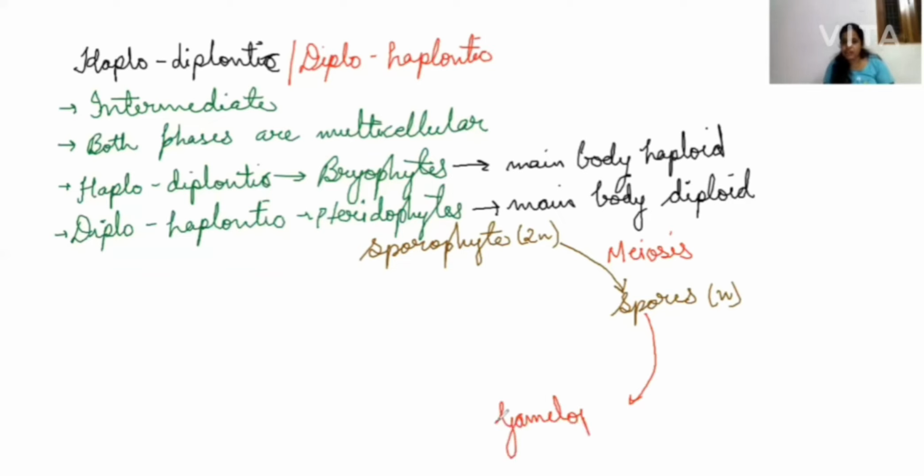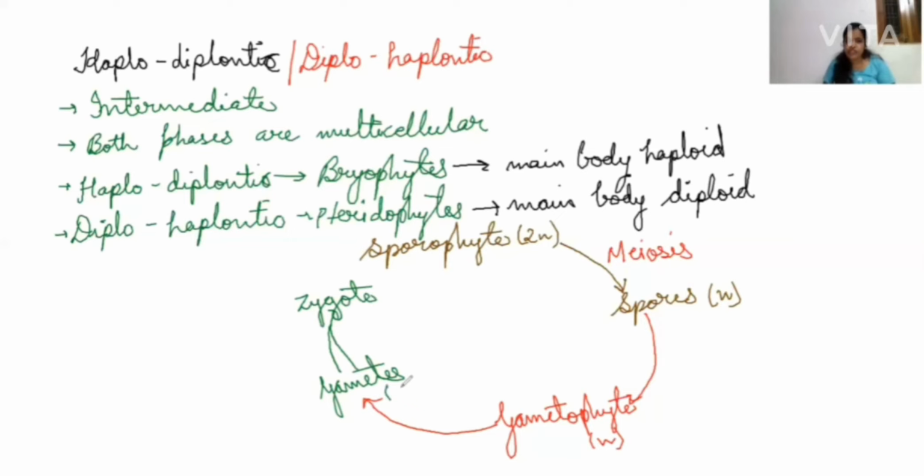Another generation we have, and this gametophyte, which is a haploid structure, will form the gametes by the process known as gametogenesis. So the structures formed are gametes, and the process is gametogenesis. These gametes will fuse to form the zygote. Means syngamy will be there to form the zygote. And gametes are haploid structures, zygotes are diploid structures. We know the zygote will now germinate into the sporophyte again.